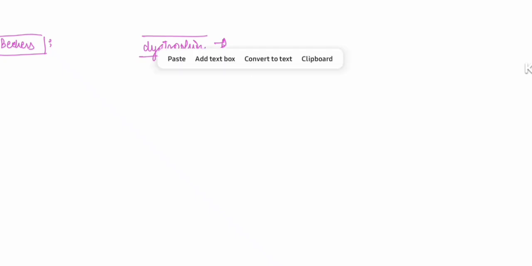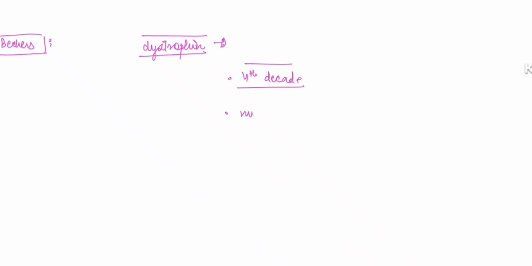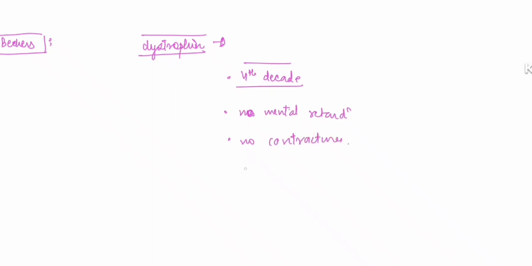In the usual presentation of the disease, they can survive up to the 4th decade. There will be no mental retardation. So the differentiating features from Duchenne's are, there will be no mental retardation, and there will be no contractures as are formed in Duchenne's muscular dystrophy.